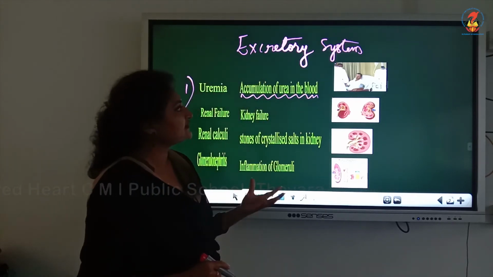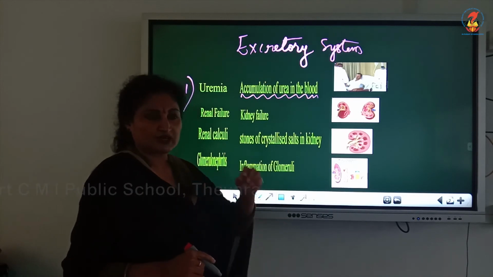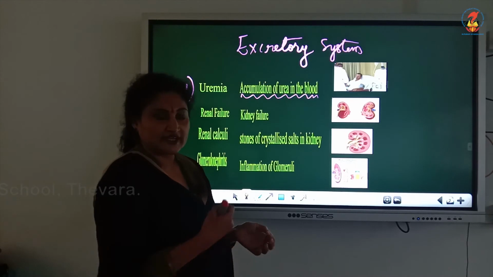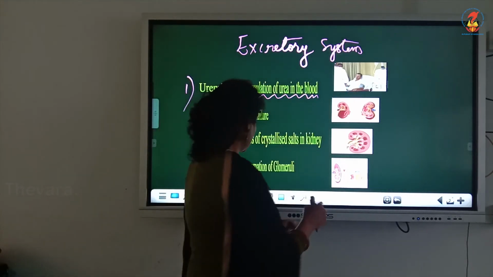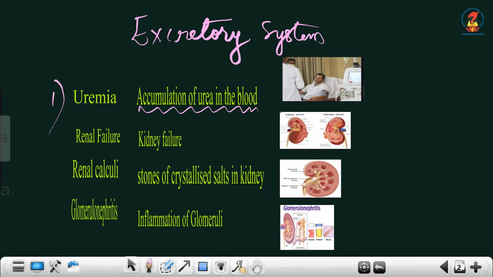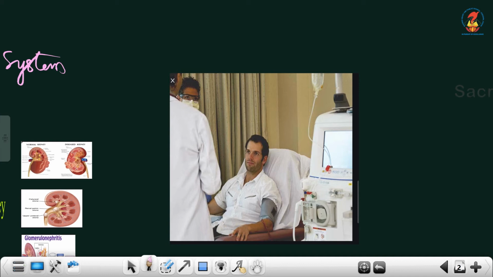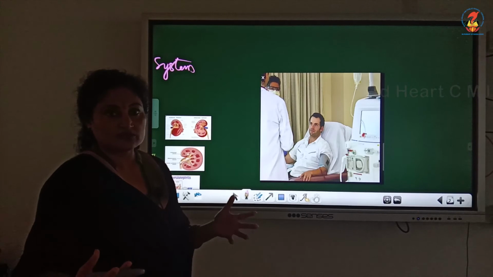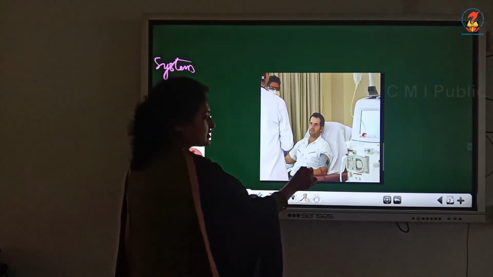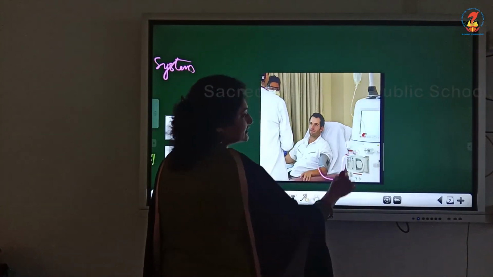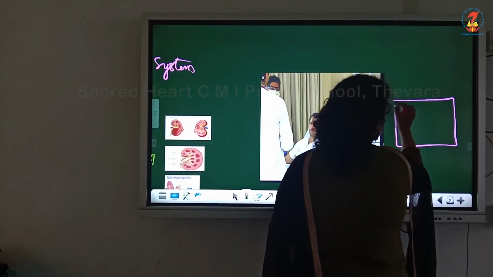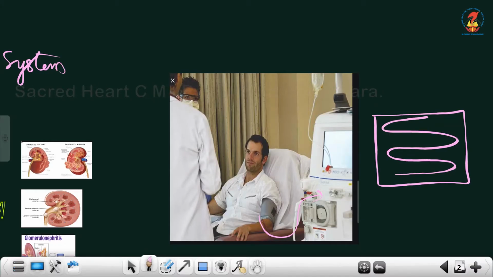In hemodialysis, from a convenient artery of the patient, the blood is drained out into a hemodialysis machine. I am going to zoom that machine. From a convenient artery, as I said, the blood is drained. This blood contains a lot of urea, which should not be in the blood. So it is drained and it goes into this dialysing machine. The construction of the machine is, this unit comprises of cellophane tubes.